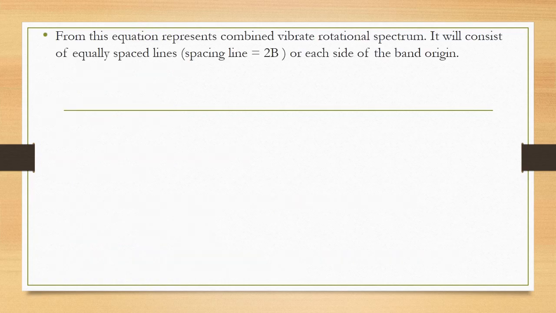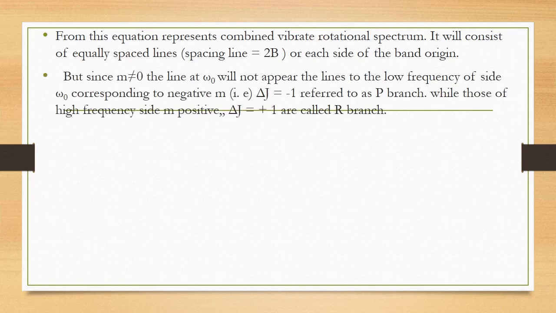This equation represents the combined vibrational rotational spectrum. As we have seen, through the Born-Oppenheimer approximation, the rotational energy and vibrational energy are separate, and we can derive the equation as omega 0 plus or minus 2B m. It will consist of equally spaced lines, and 2B is the difference between the energy levels of rotation for each band origin.